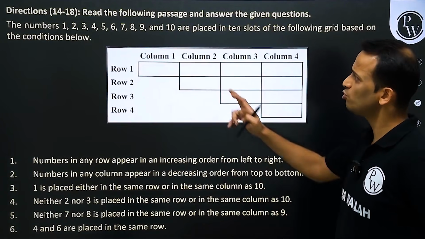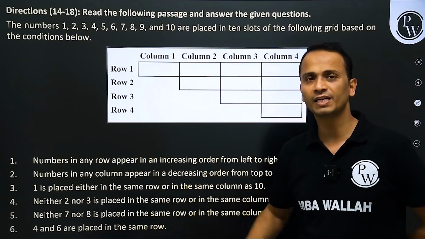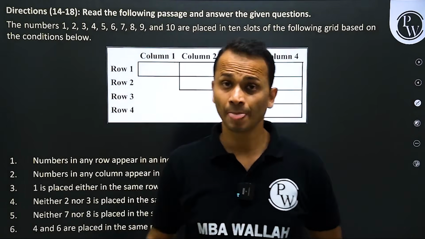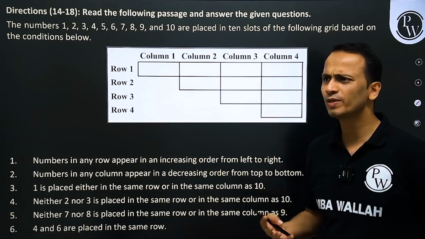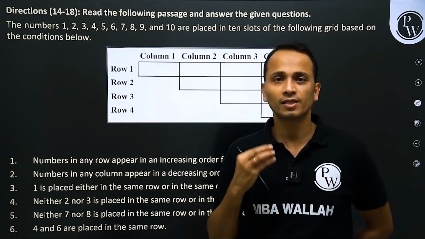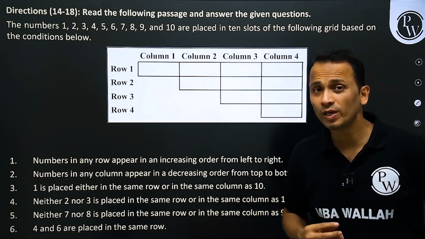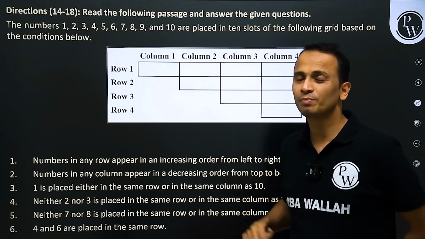You just have to place the 10 numbers in these 10 cells according to these given directions. So once again, distribution of numbers. This one is an easier set as compared to the previous one, easier as well as it looks easy, and the length of the question is one of the most important parameters that would attract me towards this particular set.